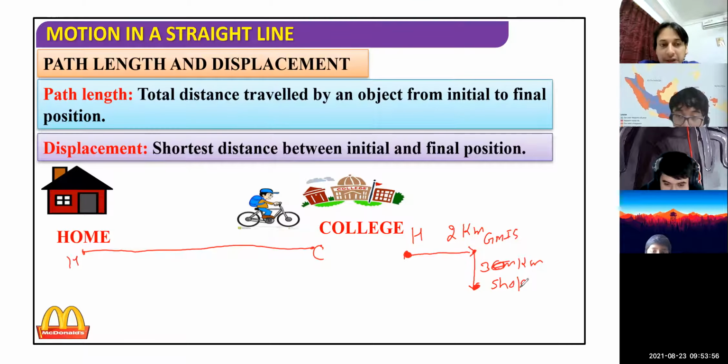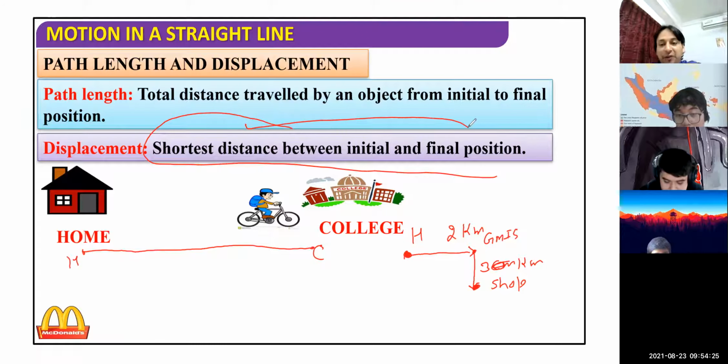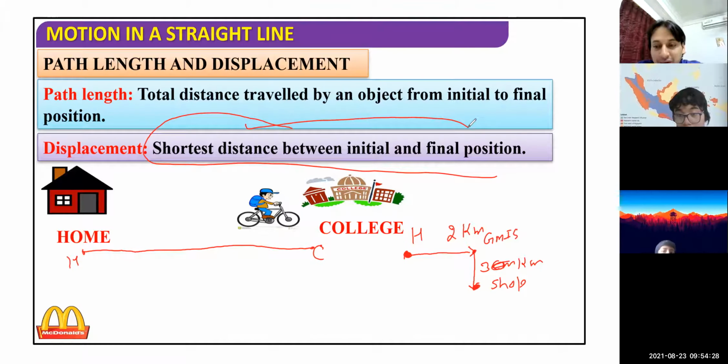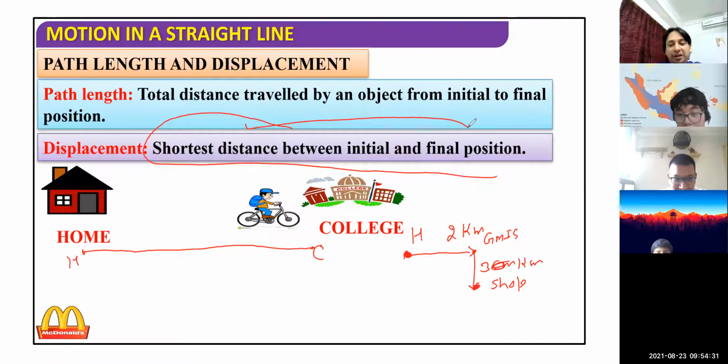Now, if I ask the same question, children, but you have to find out the displacement. What is the displacement traveled by Aaron? Now let me ask Aaron. Aaron, please, how much is the displacement traveled by you as per the diagram? Definition states it is the shortest distance between initial and final position. So then you can use trigonometry, right? You have to use trigonometry, correct? So in this case, it's a trigonometric term, children, yes.